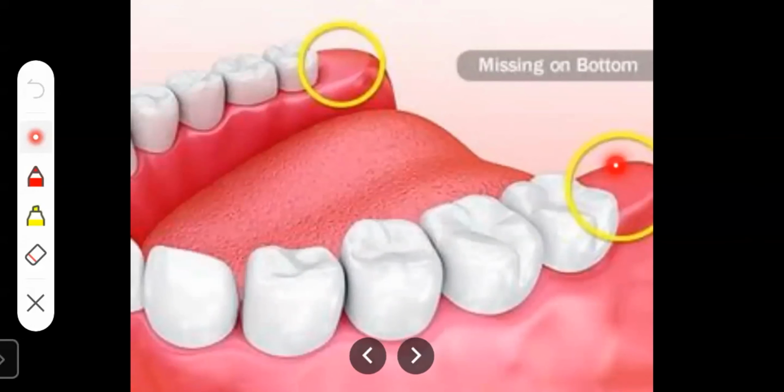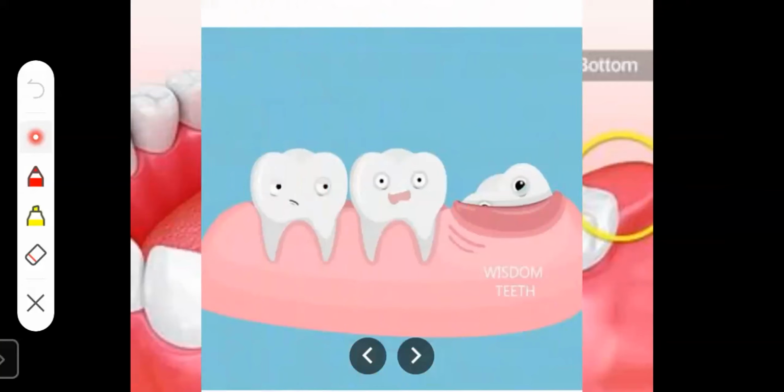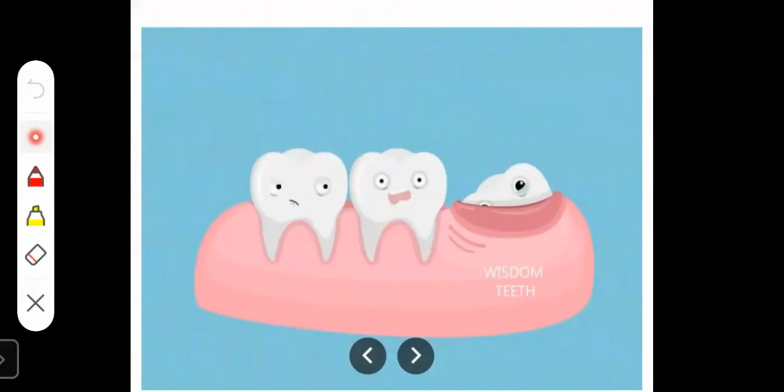Now, here you can see the missing place. At that missing place, you get the wisdom teeth. They are at the back of your gums and are the last teeth to come. Most people have four wisdom teeth, which we get after 20 years of age.